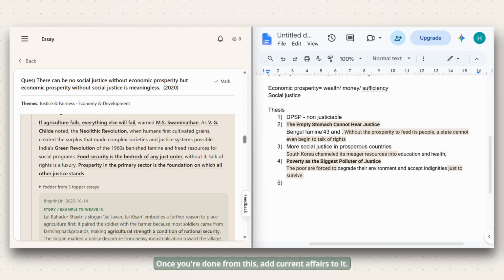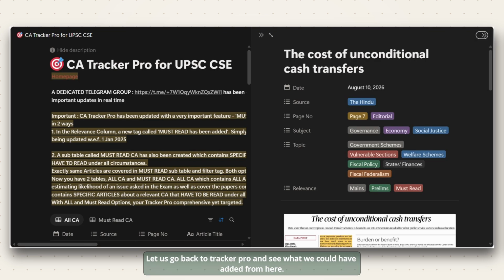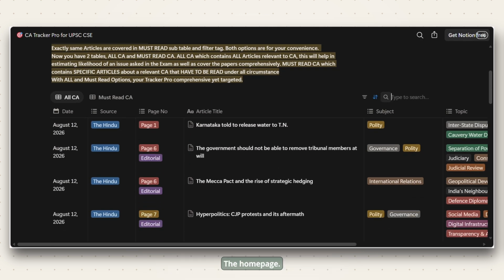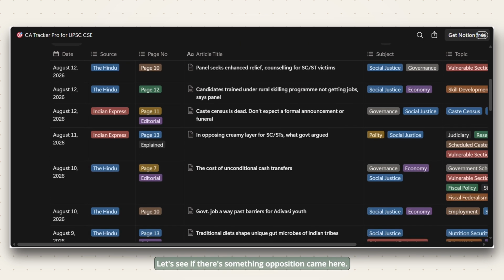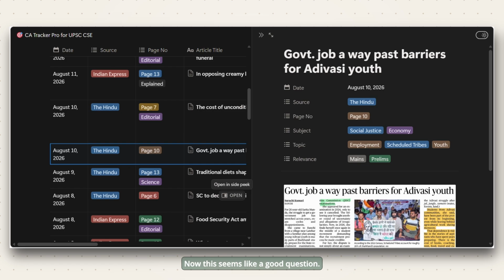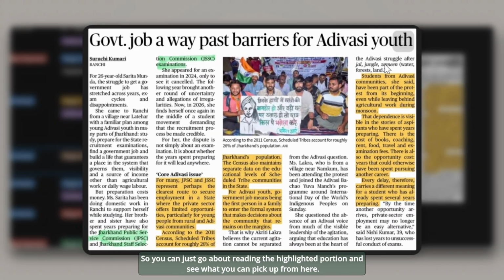Once you're done with this, add current affairs to it. Let us go back to Tracker Pro and see what we could have added from here. On the home page, let me try and just use the word justice again. Let's see if there's something. Opposition, creamy layer. Okay, government job away past barriers for Adivasi youth. Now this seems like a good question. Here you will have the important parts highlighted, so you can just go about reading the highlighted portion and see what you can pick up from here.